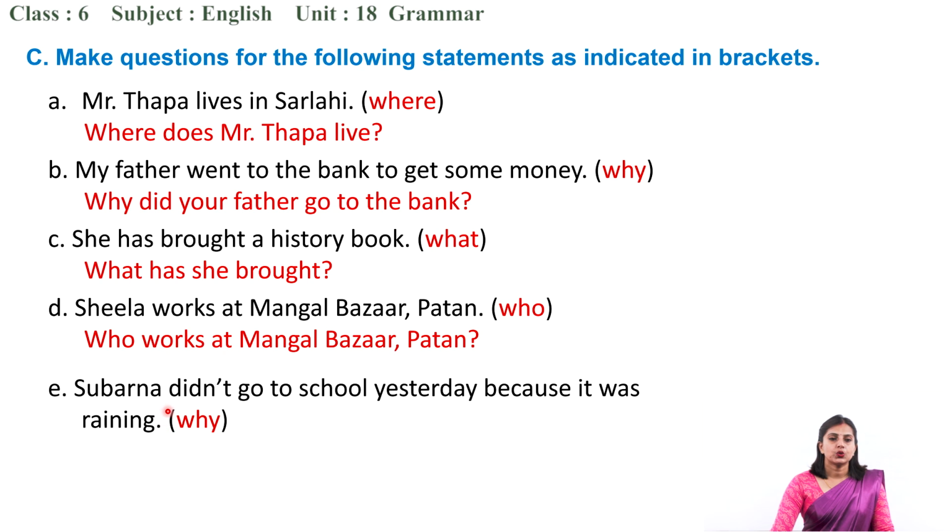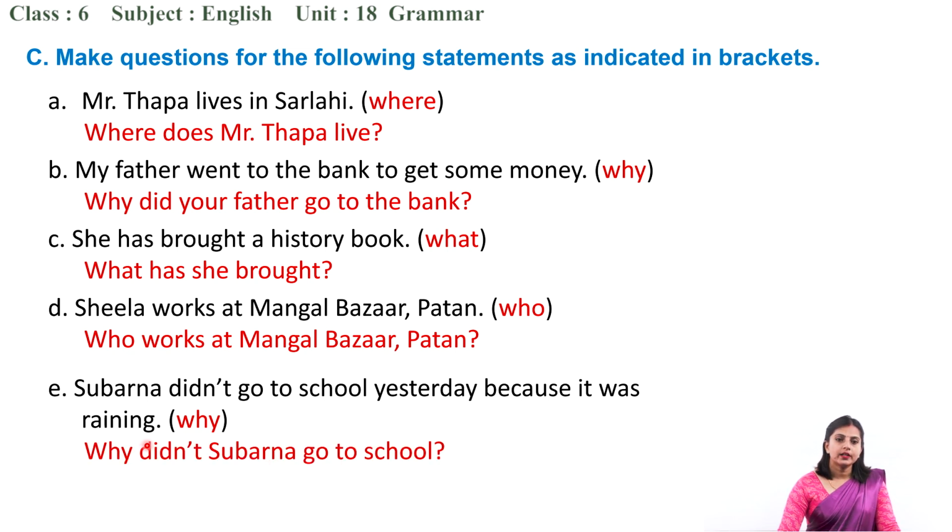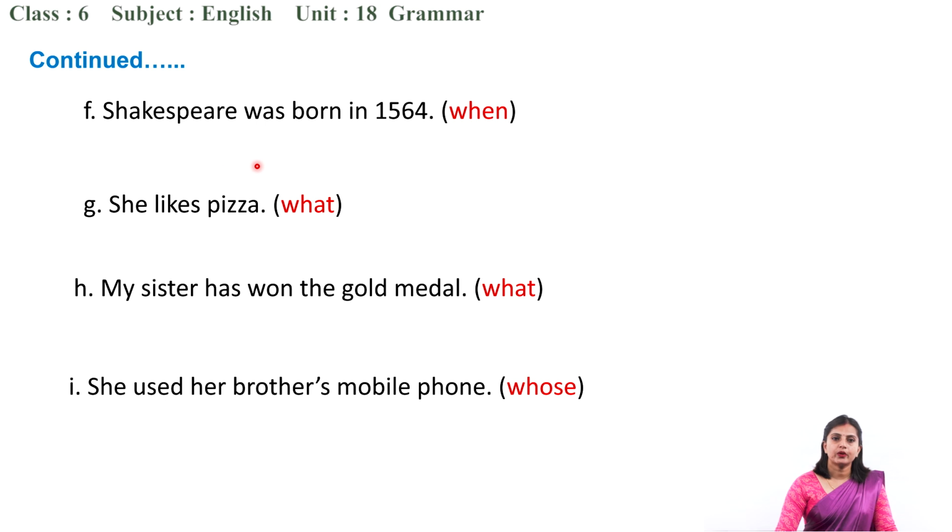The next one is, Suvarna didn't go to school yesterday because it was raining. You have to use why. So what can be the question? Exactly, yes. Why didn't Suvarna go to school? Very good. The next one is, Shakespeare was born in 1564. Time. When? What is the question? Exactly, yes. When was Shakespeare born?